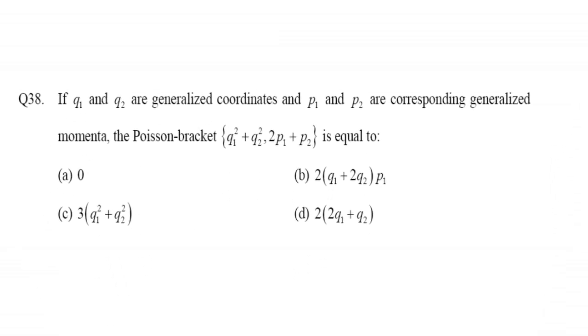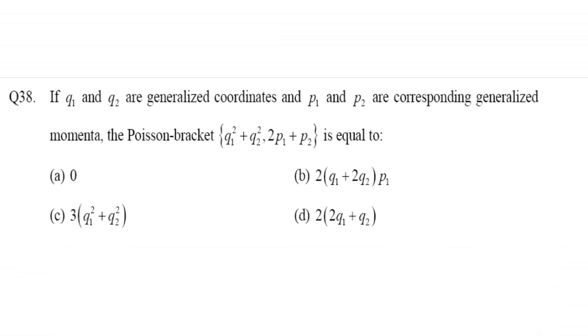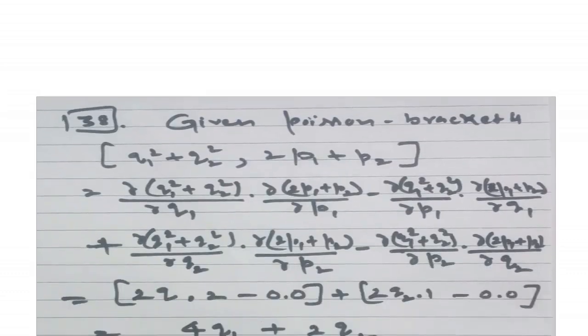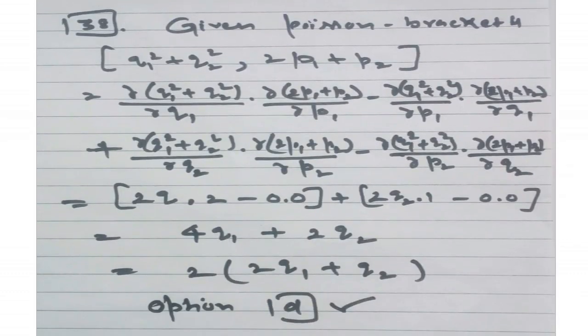Now the question number 38 is, if Q1 and Q2 are generalized coordinates and P1 and P2 are corresponding generalized momenta, the Poisson bracket of Q1 square plus Q2 square comma 2P1 plus P2 is equal to, so here we have to find out the Poisson bracket for this expression. Now here we are given the two components of generalized coordinate and two components of generalized momenta.